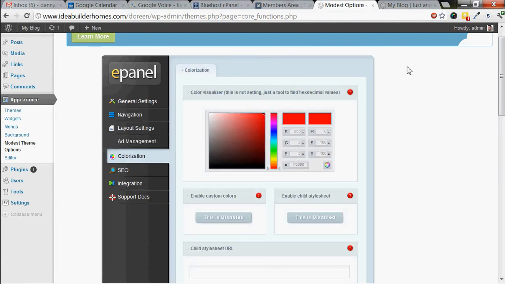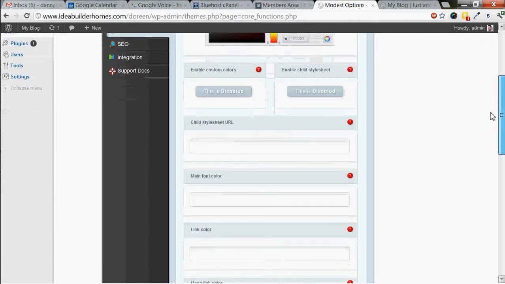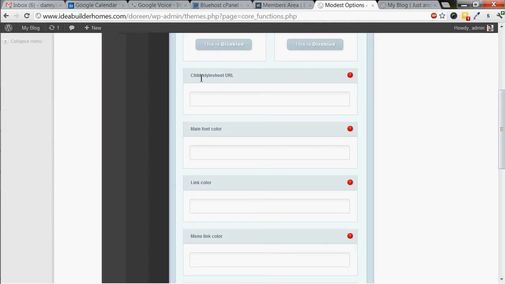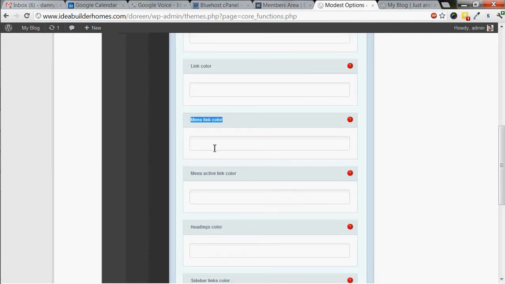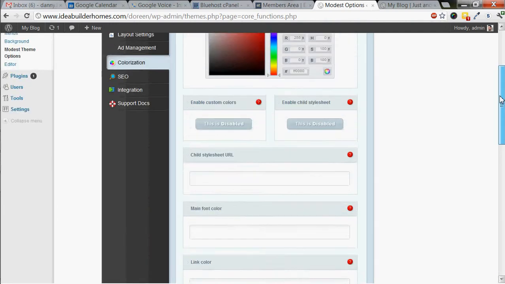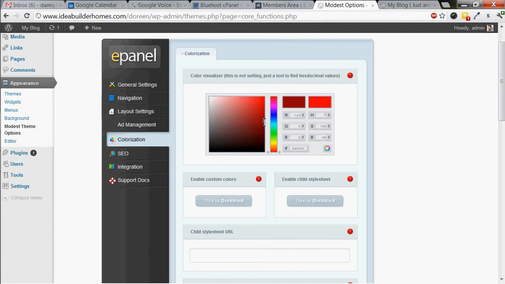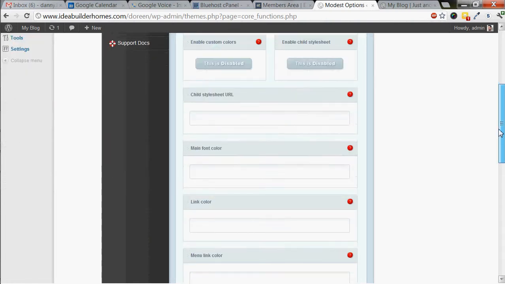This is colorization. This lets you customize the individual colors. Don't worry about the child sheet right now, but you can see the main font color. We have the link color, the menu link color, the menu active link color, the headings color, all these kinds of things. In order to do that, you would figure out what your hexadecimal code is, which arrives in here based upon where you put this little square. You can copy that and paste it right in there, and then it'll change all the links or all the headers to that particular color.